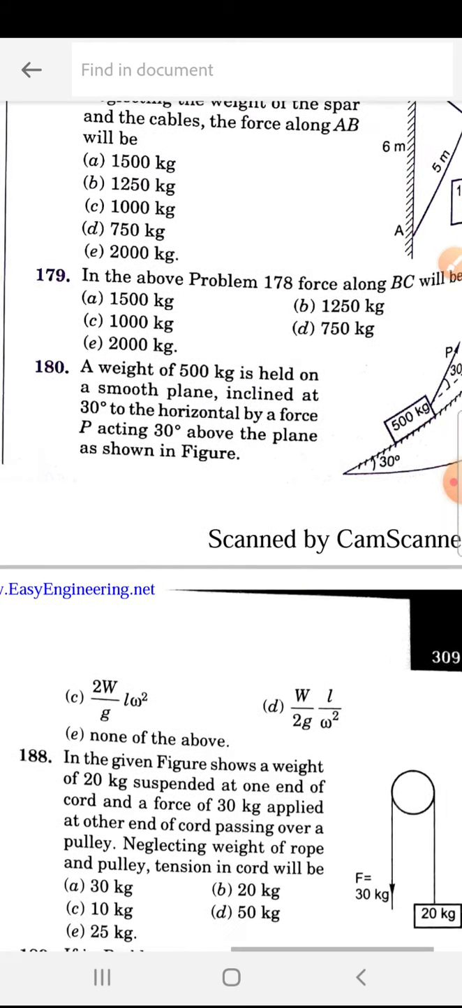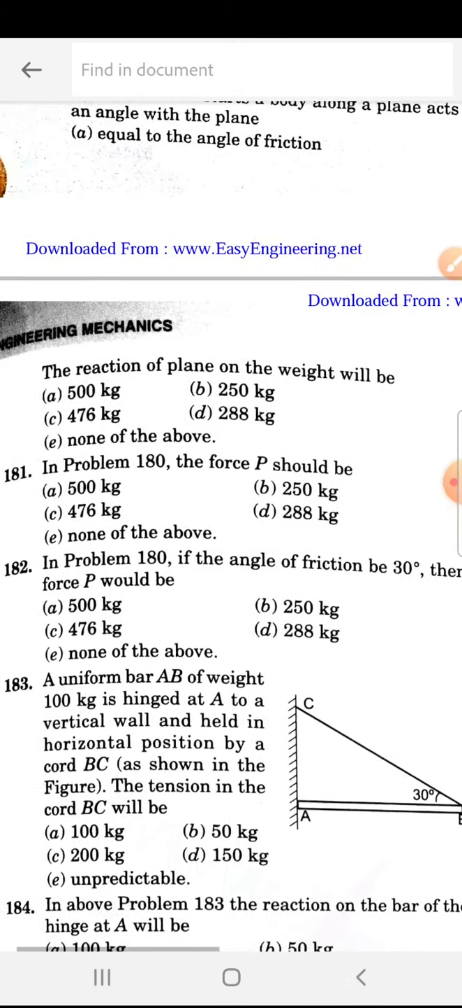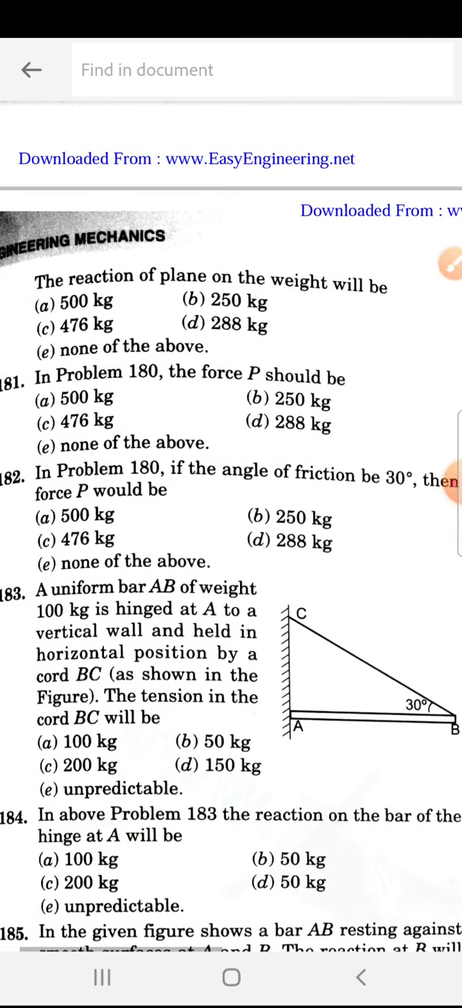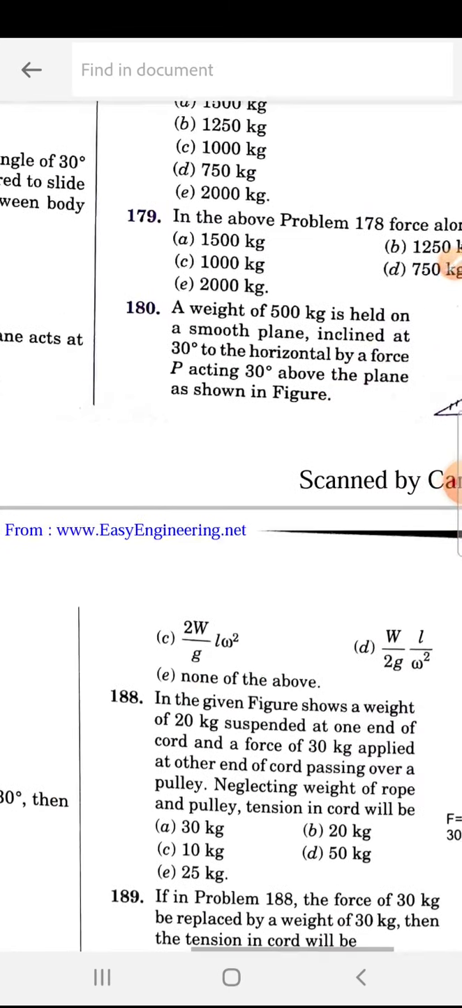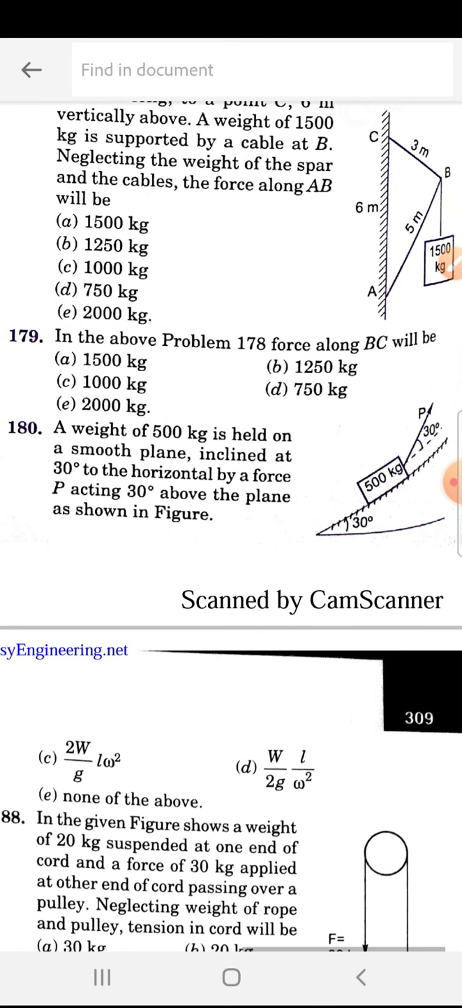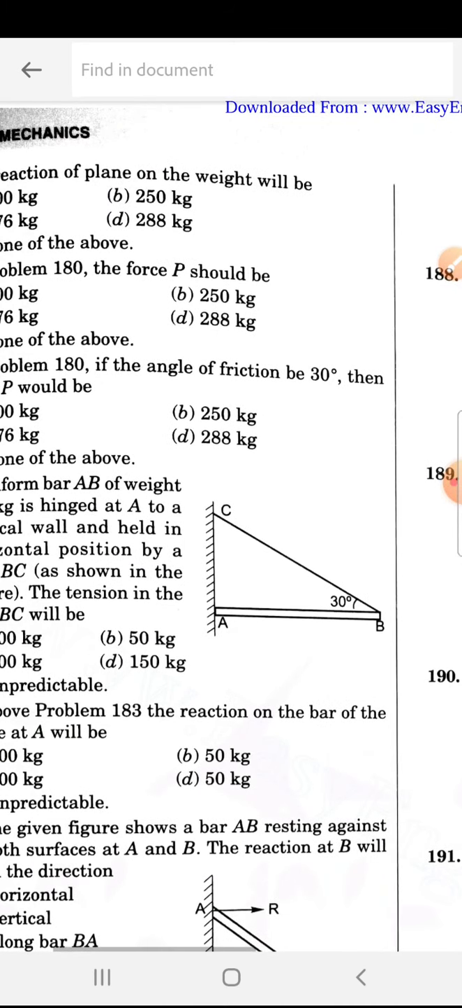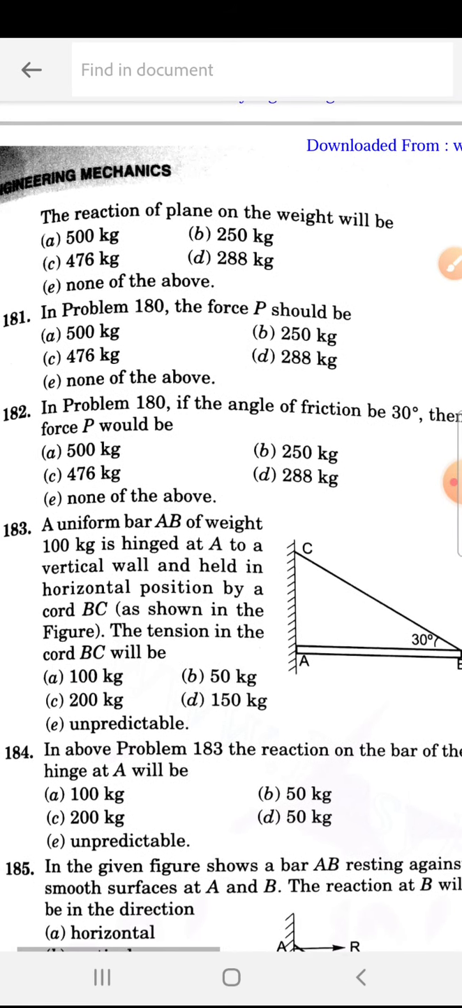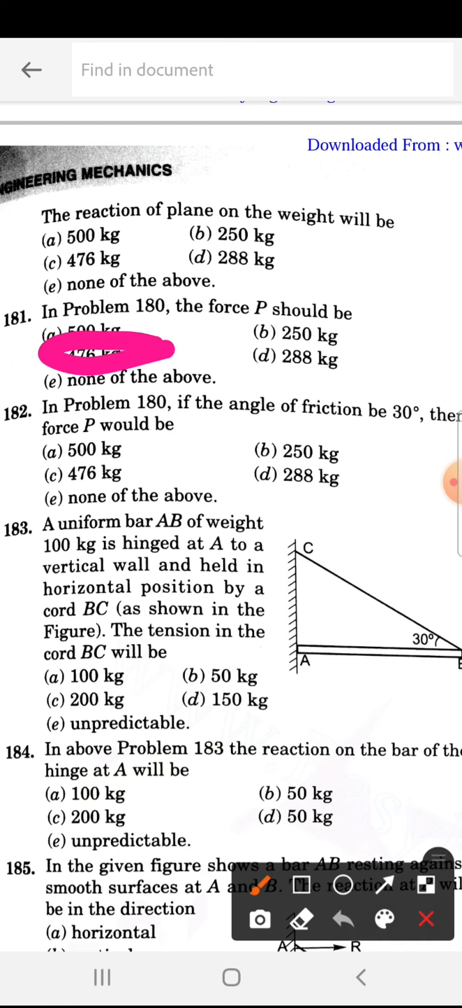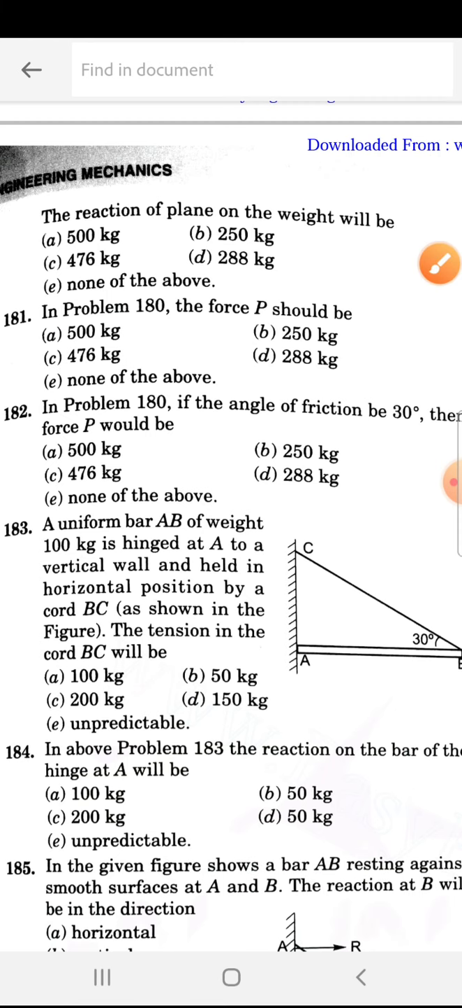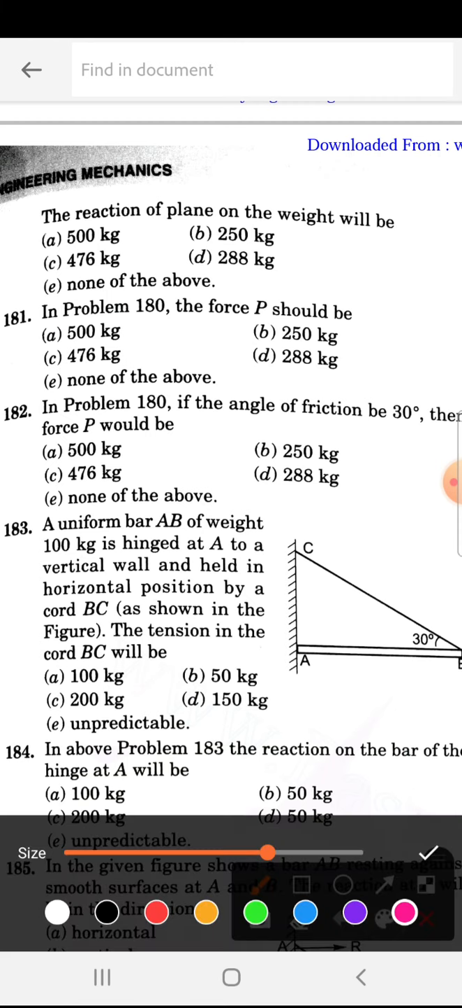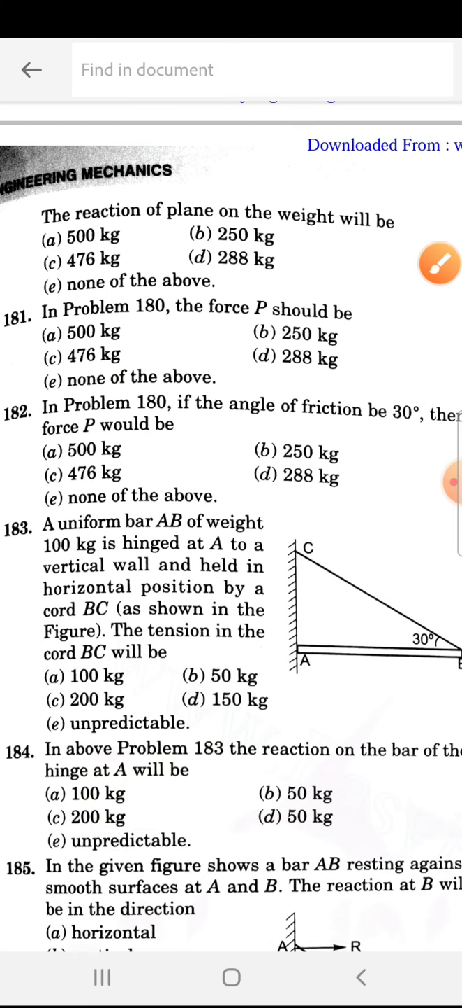So now we'll see question 181. In problem 180, the force P should be. If you solve for the horizontal reaction and vertical reaction, then how much do you get? 181 is C. Okay.